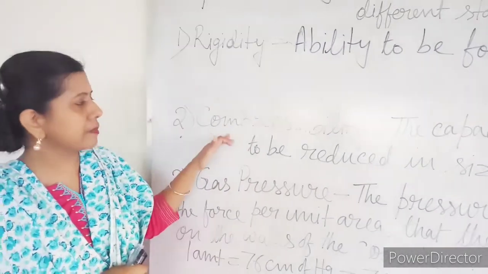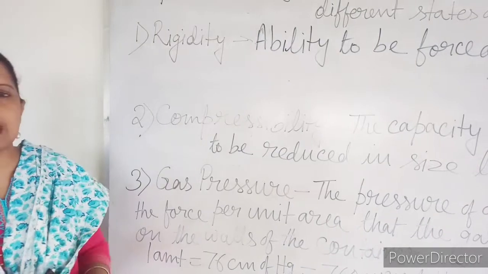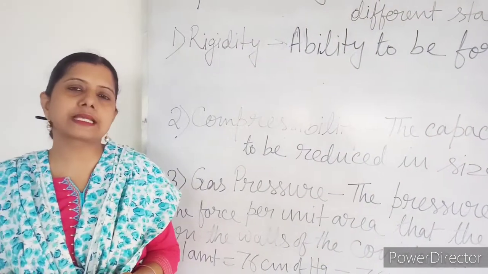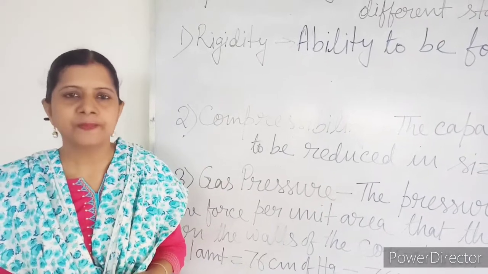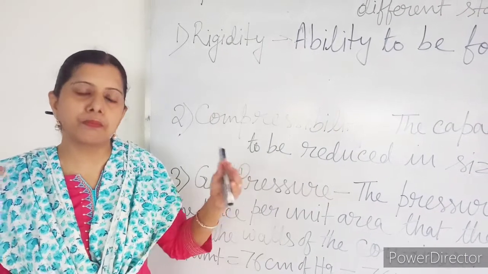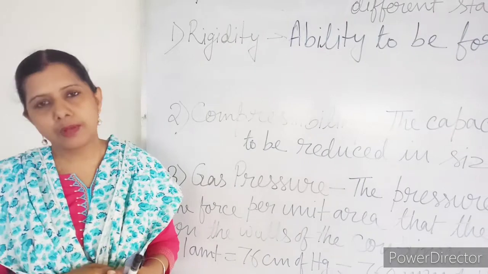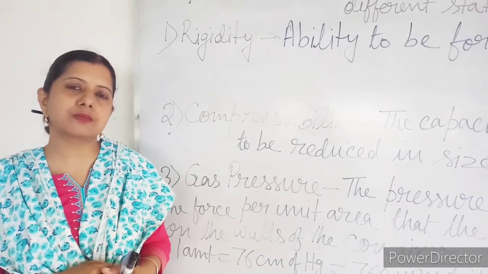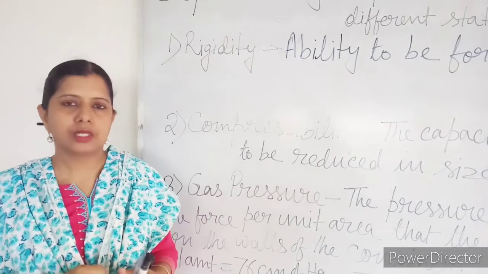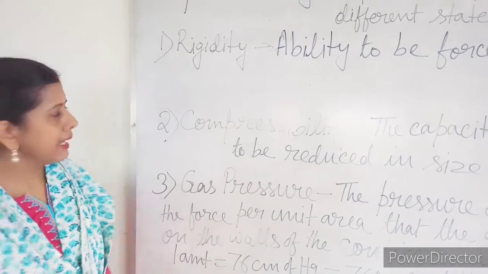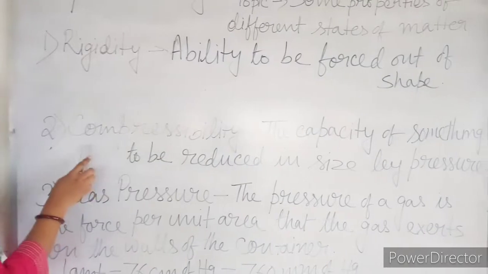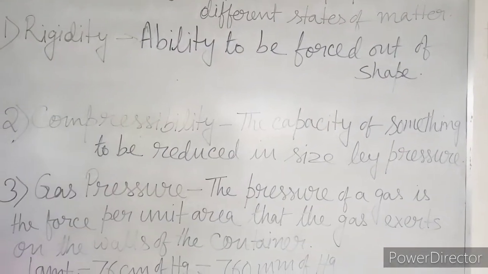Gaseous substances can be compressed to the maximum extent. That means we can bring the gaseous molecules much closer to each other, because the gap between gaseous molecules is very large. It can be reduced to a large extent. So we can say that gaseous molecules can be compressed the most.